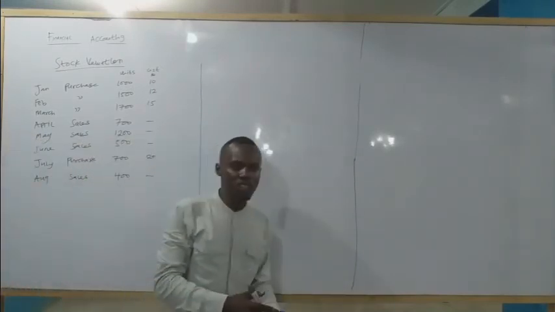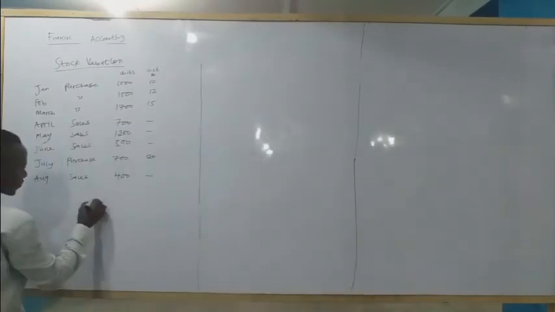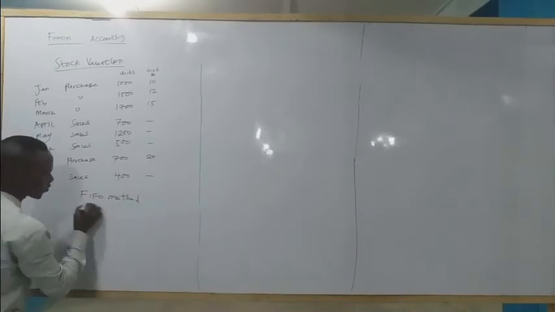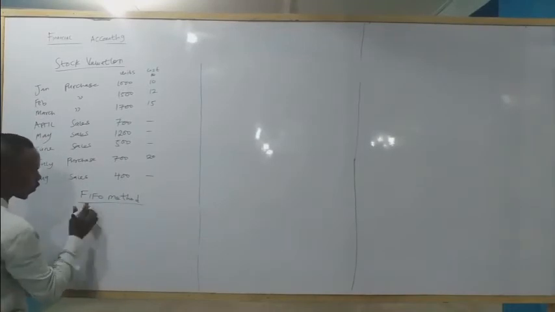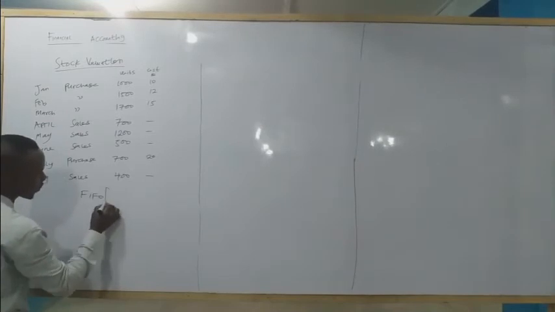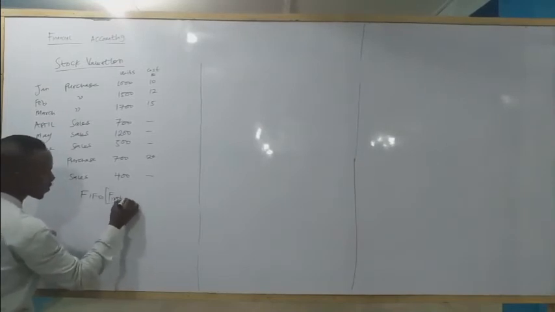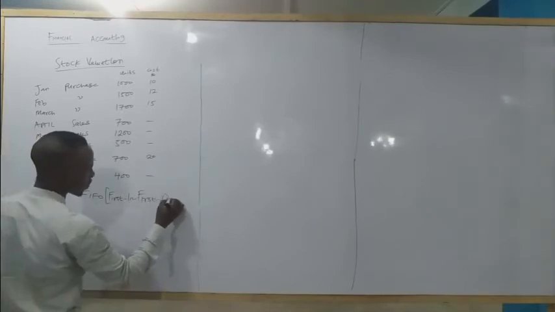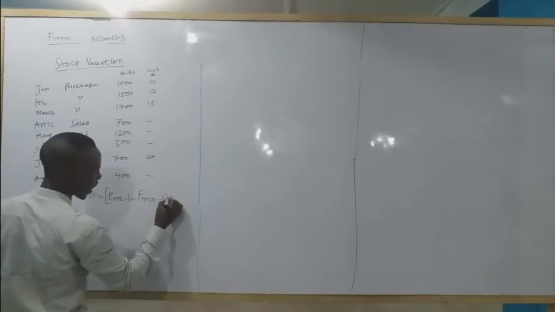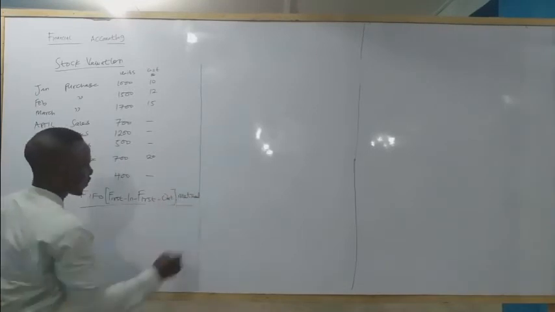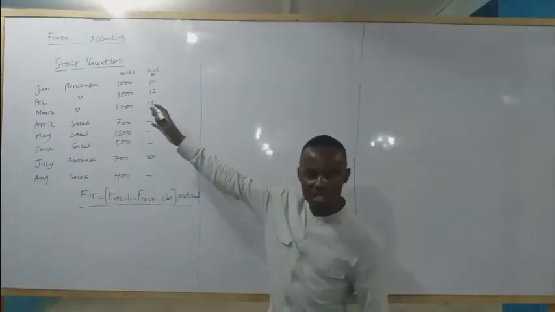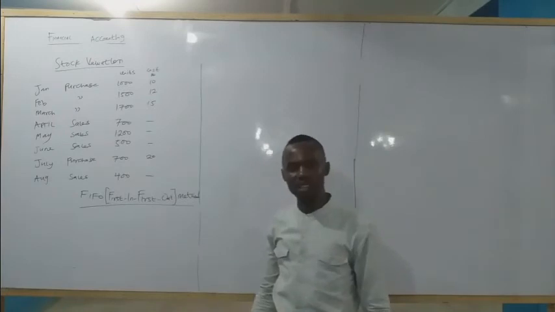So, the FIFO method of stock valuation. FIFO means first in, first out. This method is saying that the first batch of goods that we receive or purchase will be the first to go out.